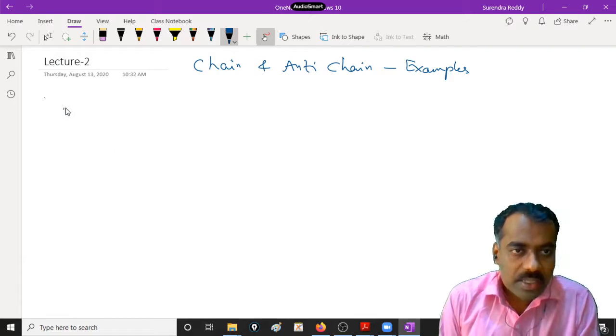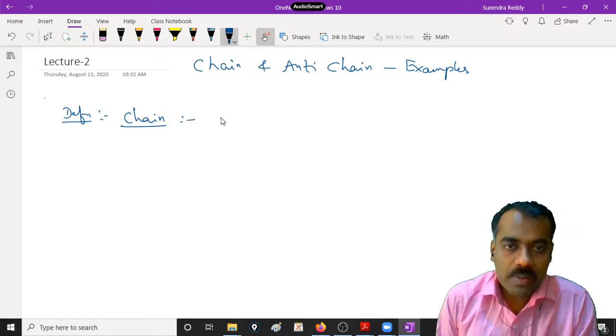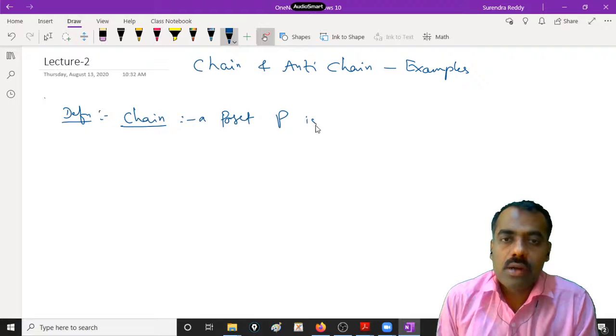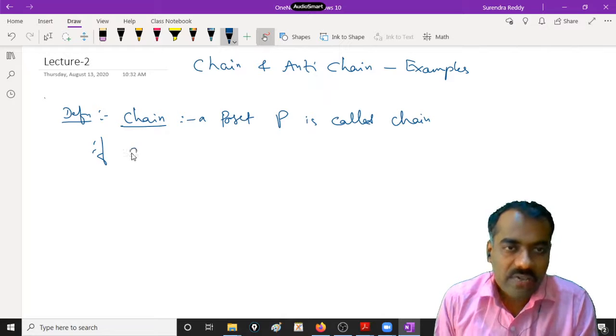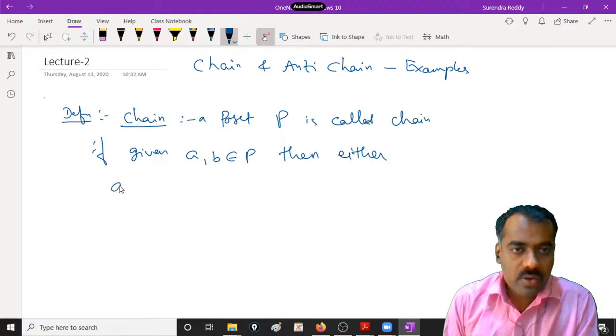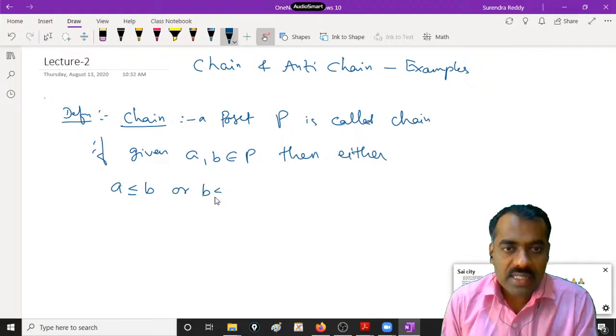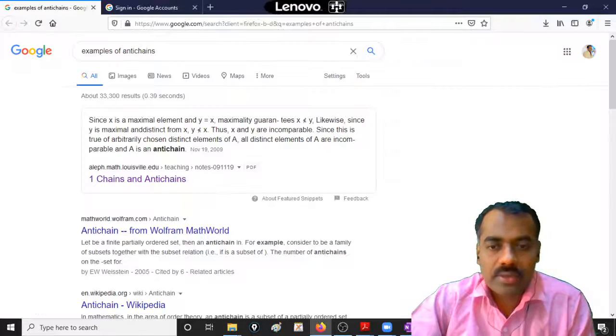So if we quickly recall what is meant by chain, so if you take P is a poset, a poset P is called a chain if any two elements are comparable. That means if given a, b in P, then either a is less than or equal to b or b is less than or equal to a. Okay, that means any two elements should be comparable, right?